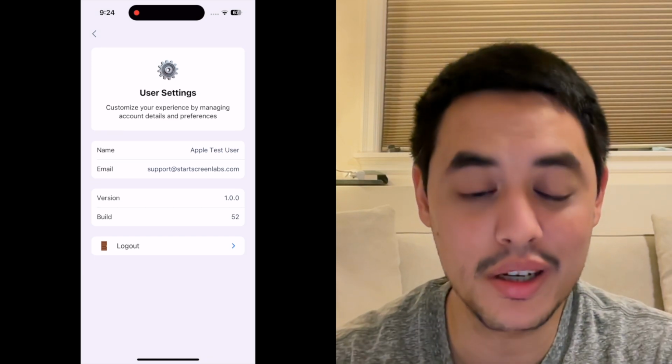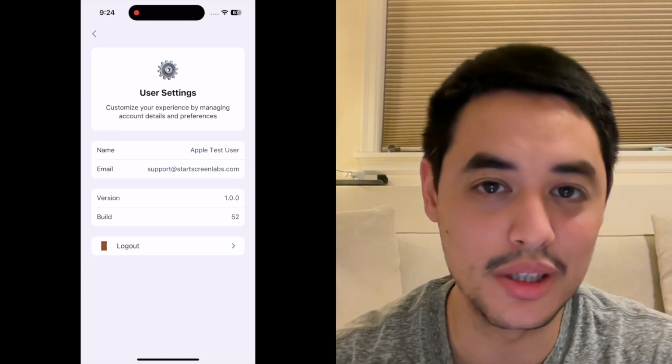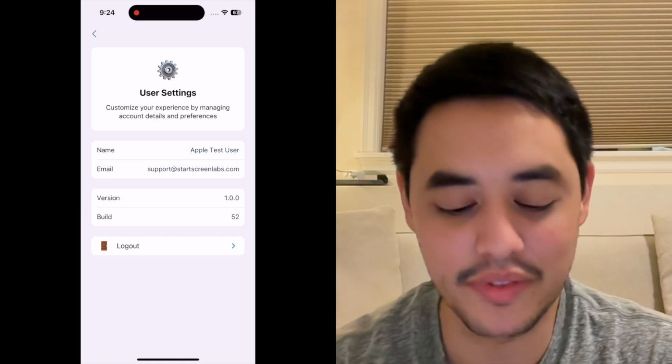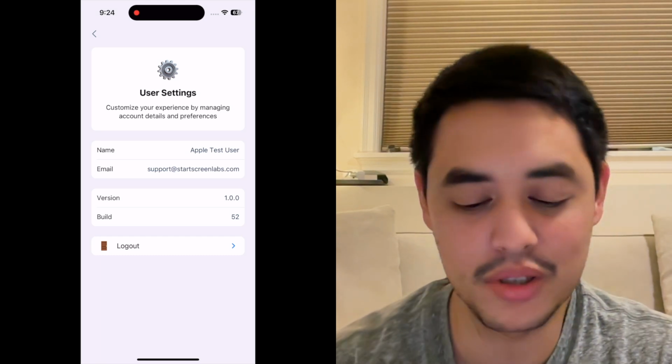So the first small change that I have is users can now access settings, which just shows them their name and email, and then a little bit of the version and build information, which is helpful for development. They can also log out, which is kind of nice.